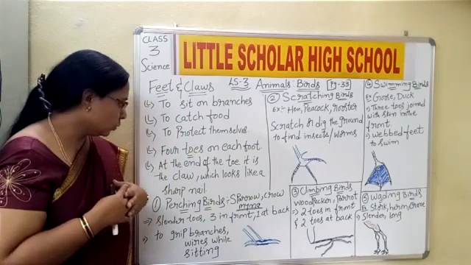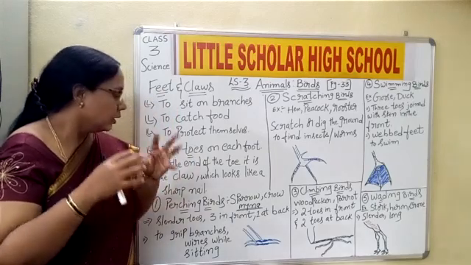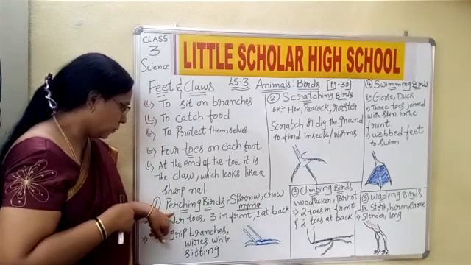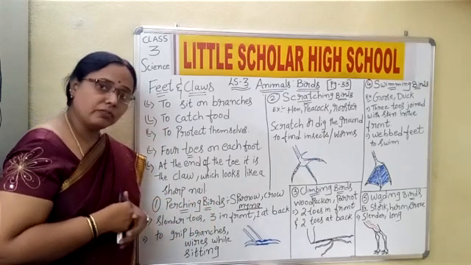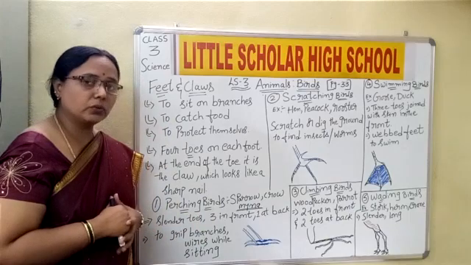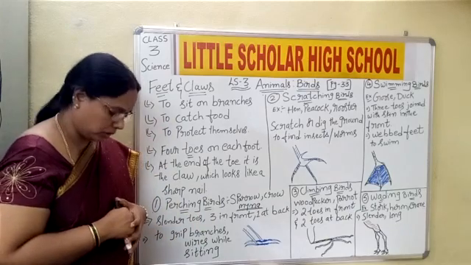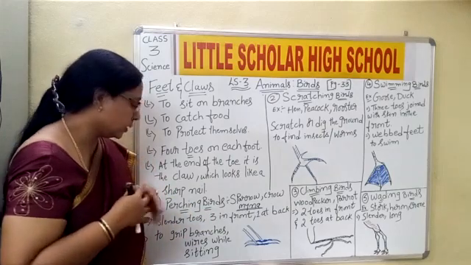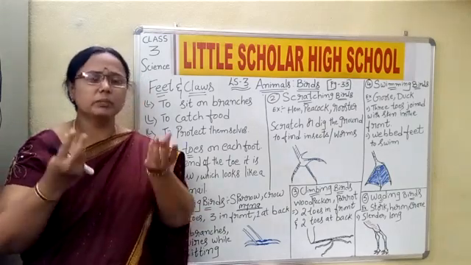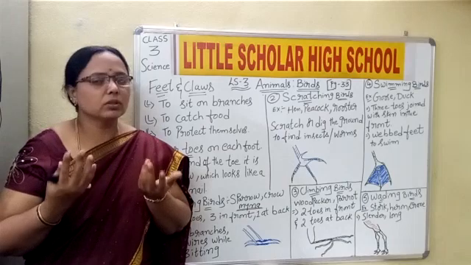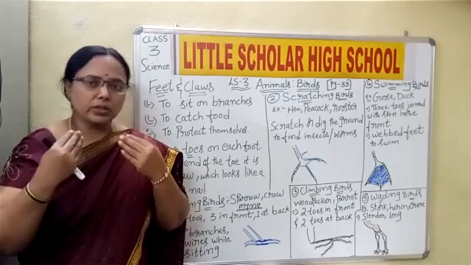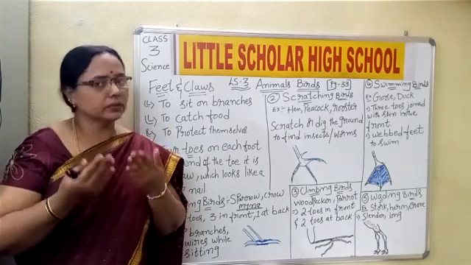Now let us move to the different kinds of claws or feet. The first one we are talking about is the perching birds. What do you understand by perching birds? Perching birds are the birds which normally rest on the branches, or sit on the branches for eating or to protect themselves.